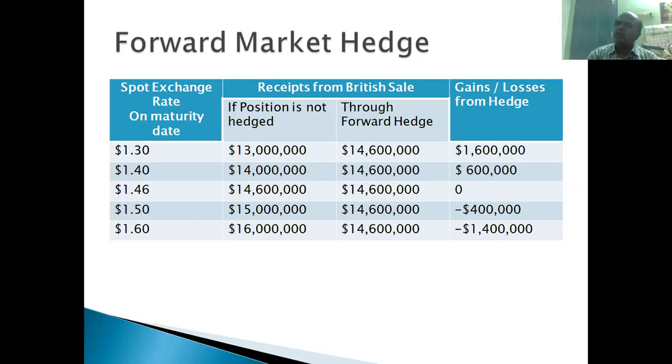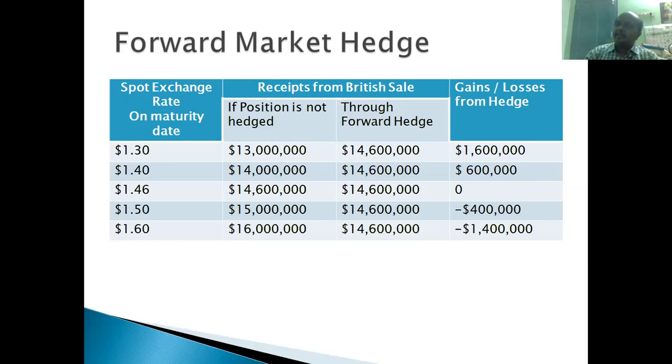Third case: suppose the exchange rate on the day 15th May 2021 becomes $1.46 per pound. Because of this forward market hedging, they will be getting $14.6 million. If that contract is not created, in the spot market also they will be getting the same amount, since the same exchange rate, $1.46 per pound, is available. Both amounts are same. There is no gain, there is no loss. So zero is mentioned in the last fourth column.